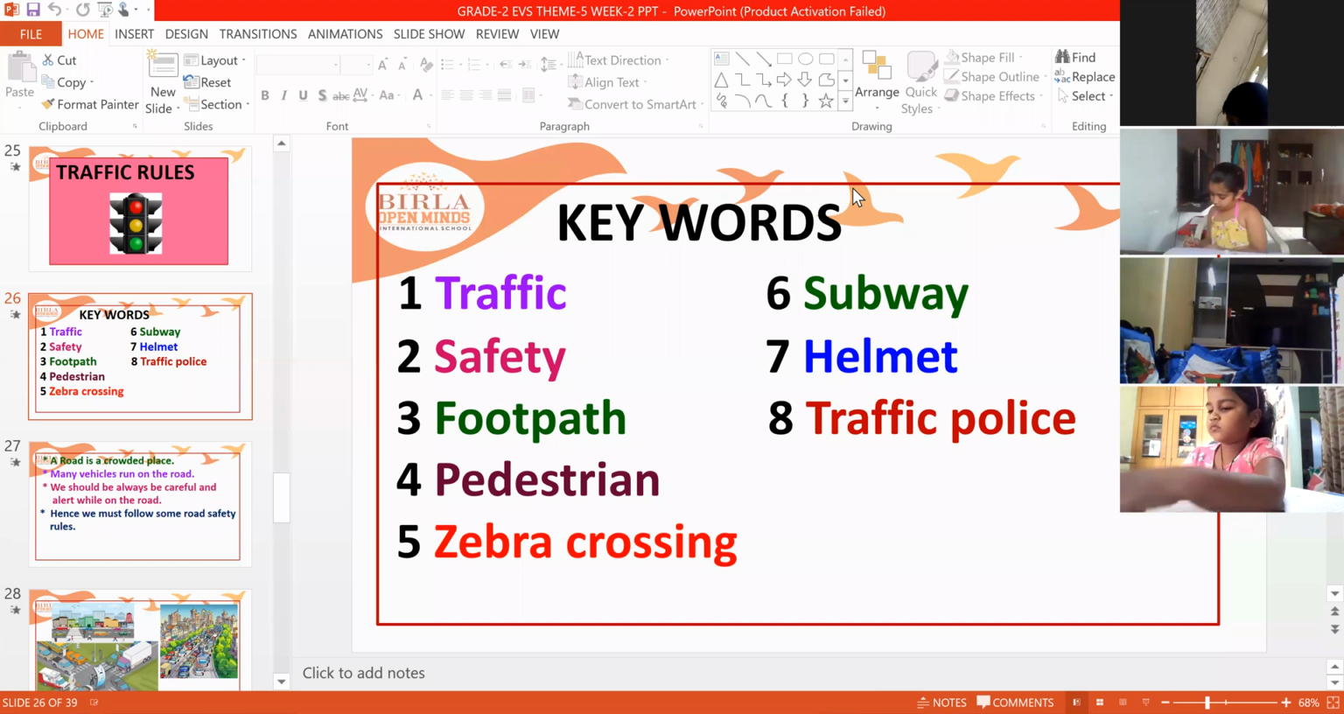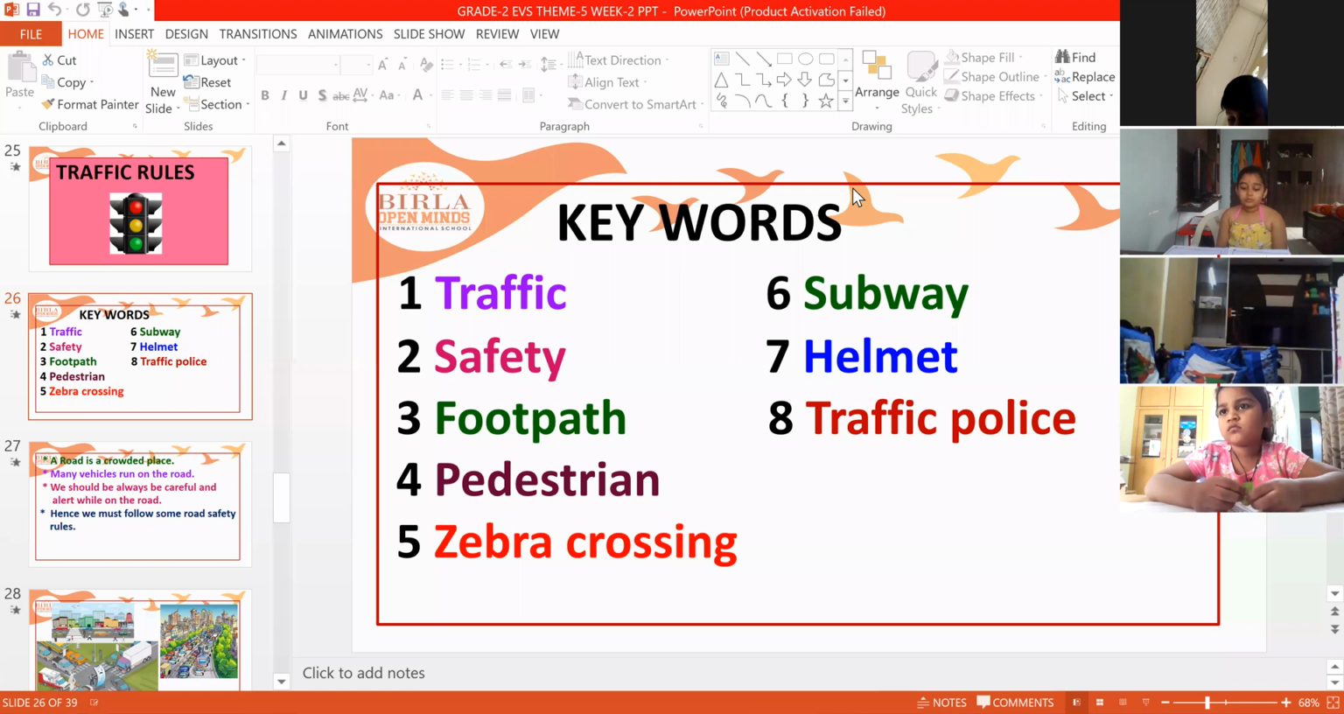So these are the keywords. Once again, all of you look at the keywords. Some of you are not observing. Keywords: traffic, safety, footpath, pedestrian, zebra crossing, subway, helmet, and traffic police.